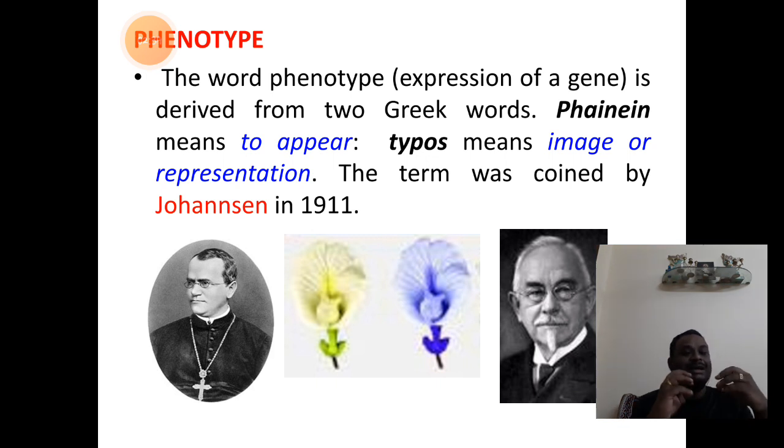The color of the two different flowers is influenced by gene expression. The appearance externally, what it forms, is exactly what refers to the phenotype.